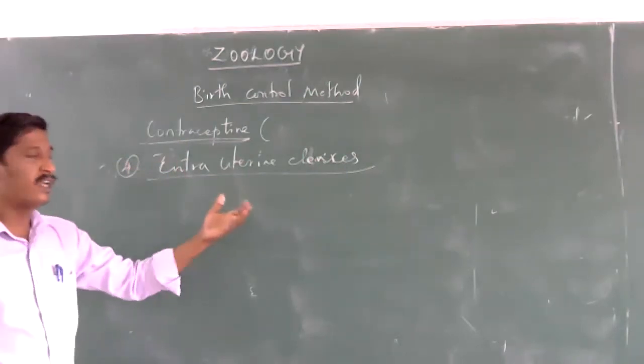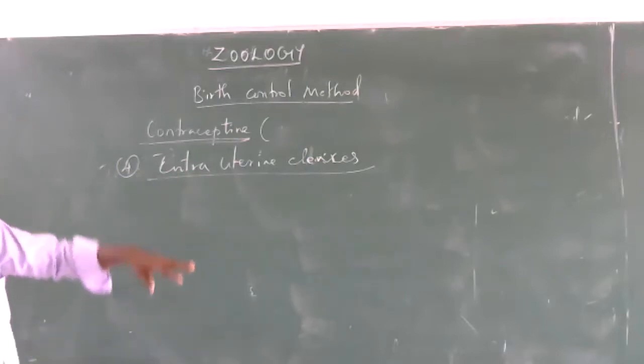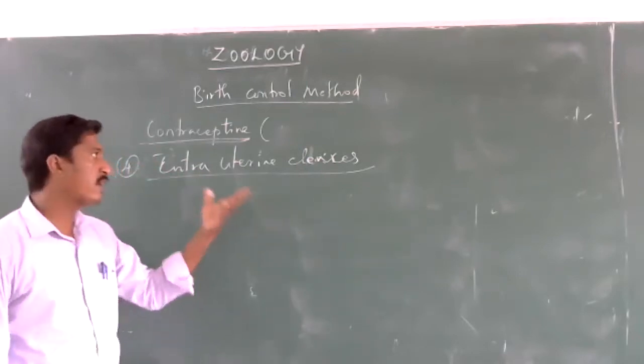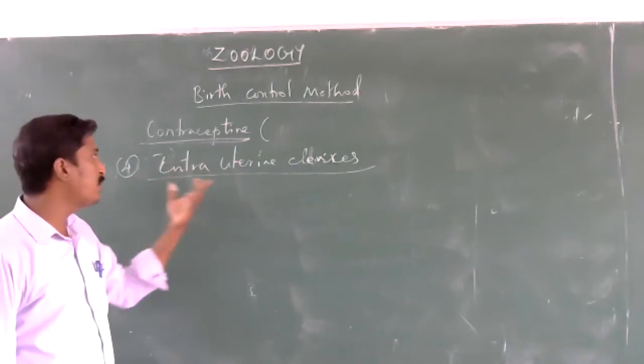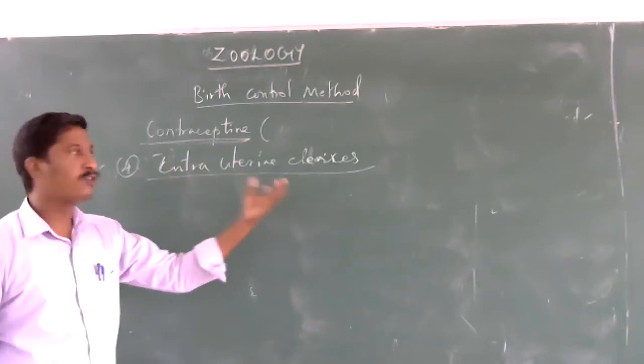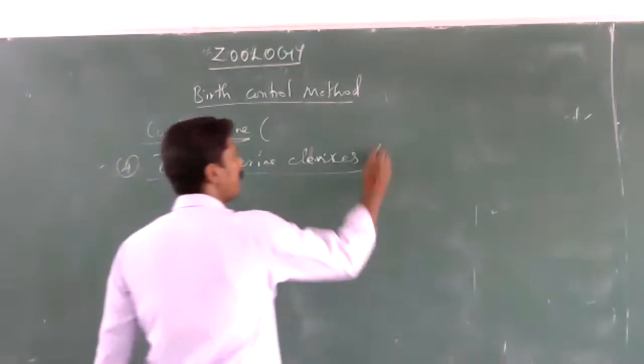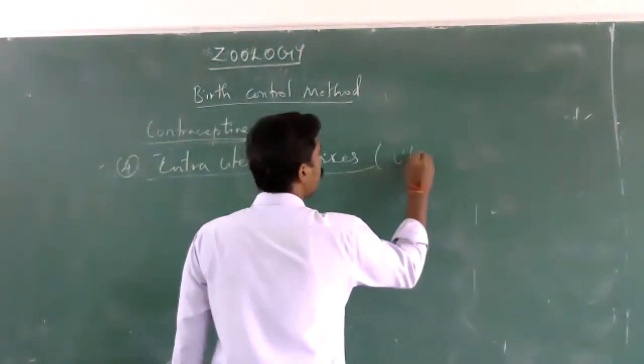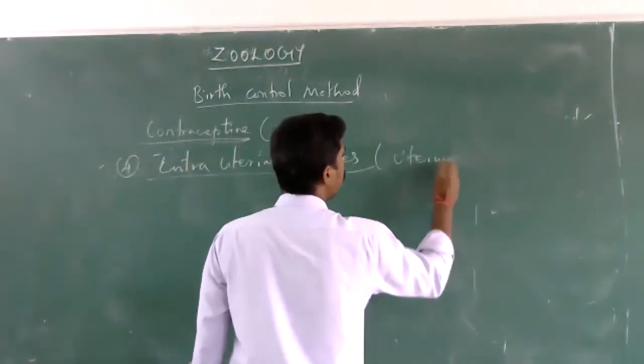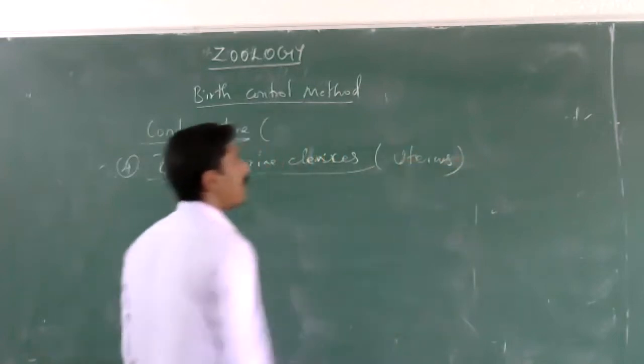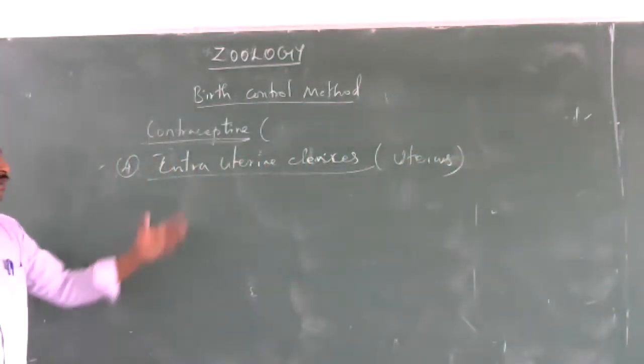They prevent the entry of sperm into the uterus for contraception. To prevent pregnancy, the device is fixed in the uterus of the female to prevent the entry of sperm into the uterus.